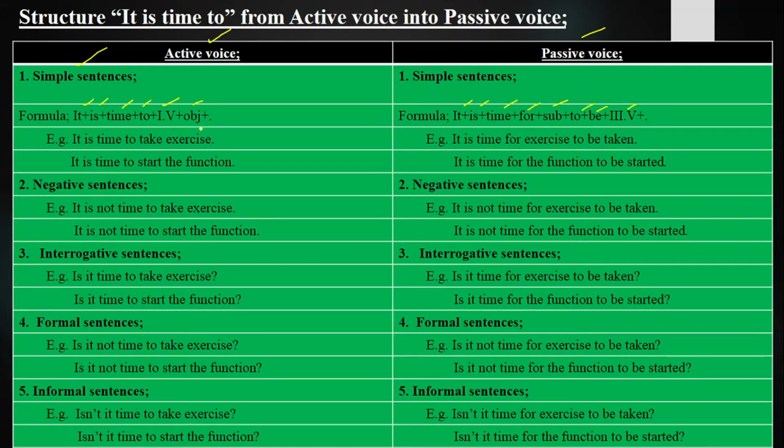Keep in mind, one thing should be in your mind: here your object is affected, and when it comes here, your subject is not the doer of an action. Here your subject is the title subject or topic subject which we are talking about. So there it is not a doer of an action subject. This should be in your mind. Simple sentences which make a simple statement.